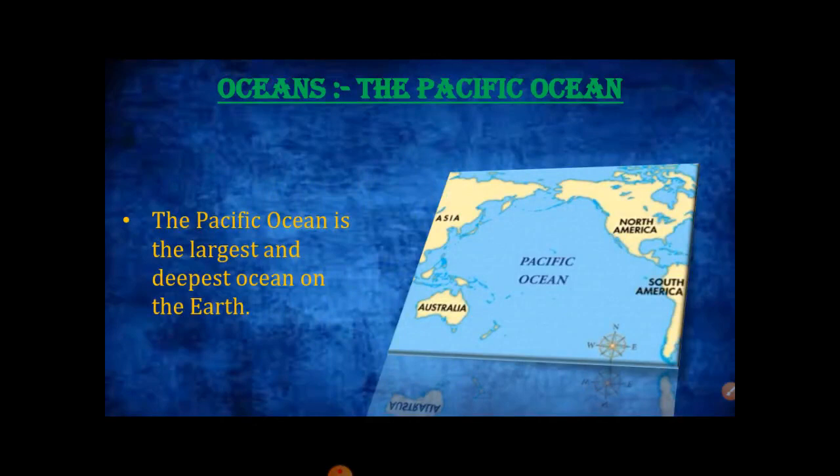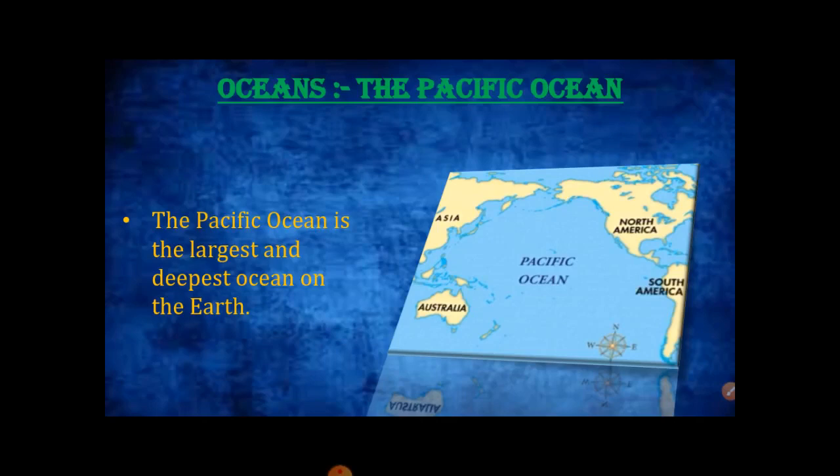The Pacific Ocean. The Pacific Ocean is the largest and deepest ocean on the earth. It covers about one third of the earth's total area and spreads over about 168.72 million square kilometer. It is bounded by Asia and Australia in its west, North America and South America in its east. It stretches from the Arctic Ocean in the north to the Southern Ocean in the south. Indonesia, Philippines, Japan, Hawaii, New Zealand are some of the islands located in this ocean.